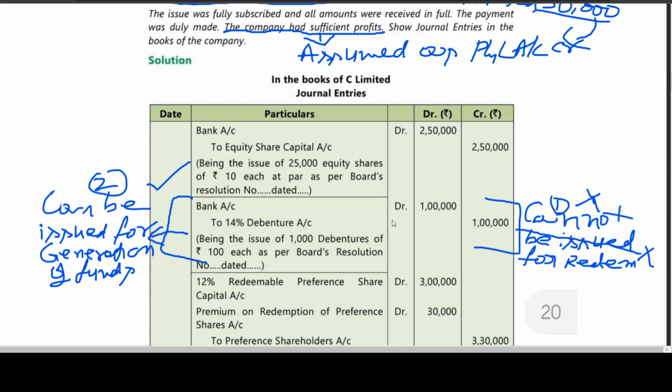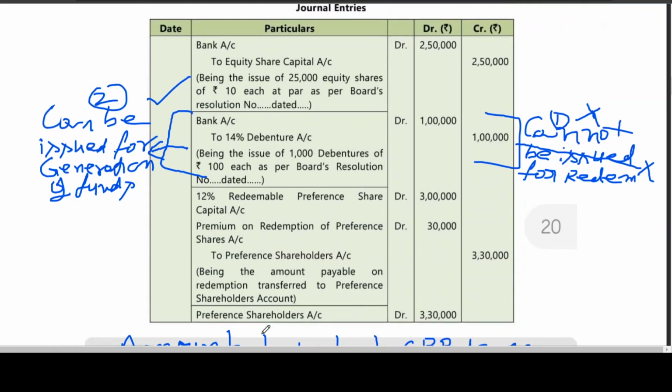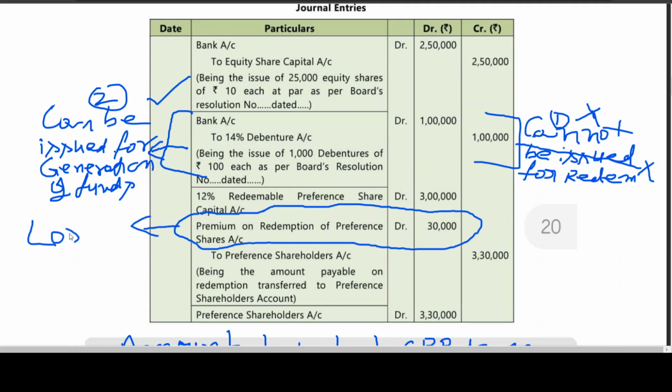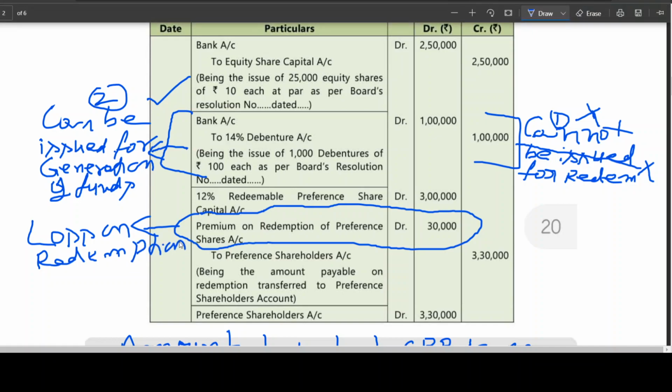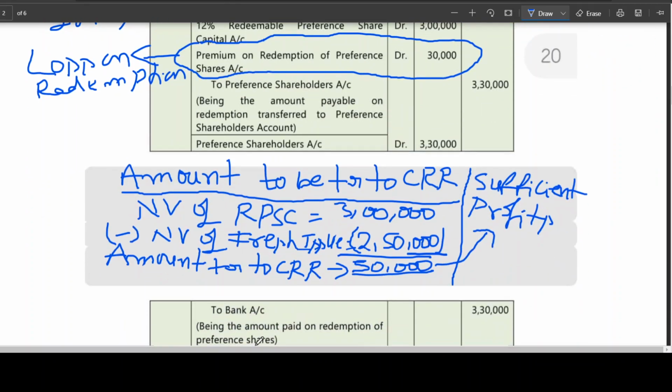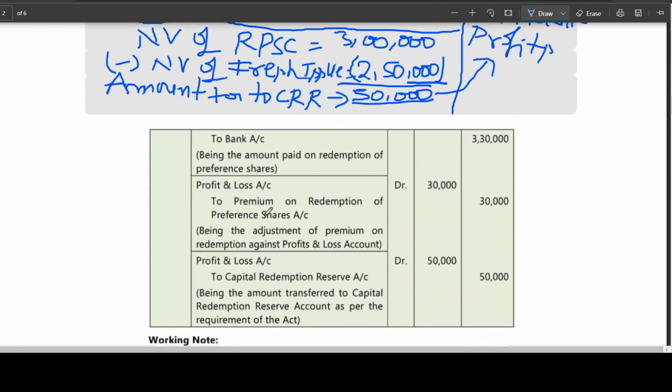Is this clear? Then 12% redeemable preference share capital account debit, premium on redemption of preference shares account debit to preference shareholders. So this is a loss, no? I told you. Loss on redemption. Okay. Then preference shareholders to bank. Is this clear?